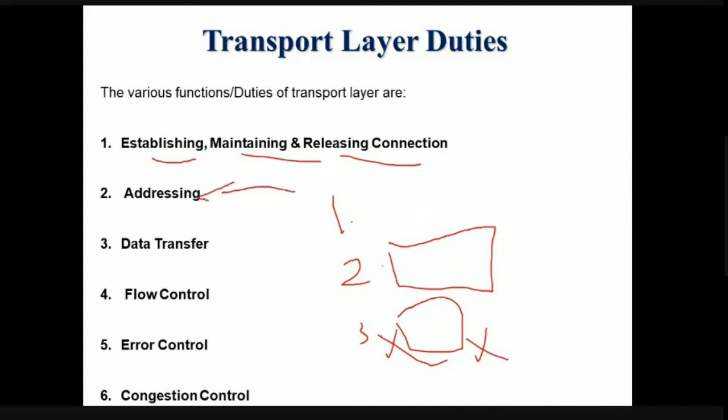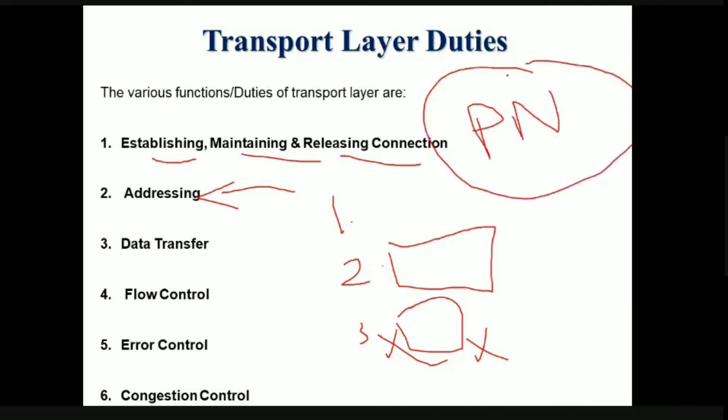The second thing is addressing. We already discussed this addressing concept, right? So addressing in the transport layer is done in the form of what? Port numbers. Okay, each and every process is identified with the help of a port number. And the next one is data transfer, that is how the data transfer is going to take place.